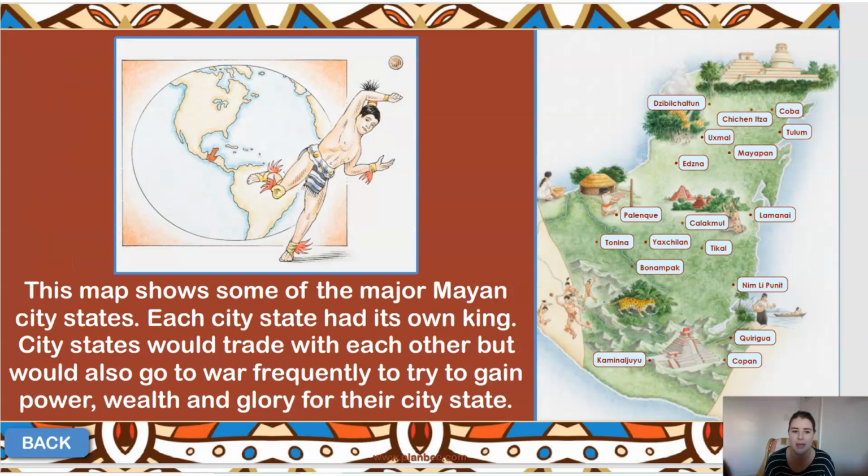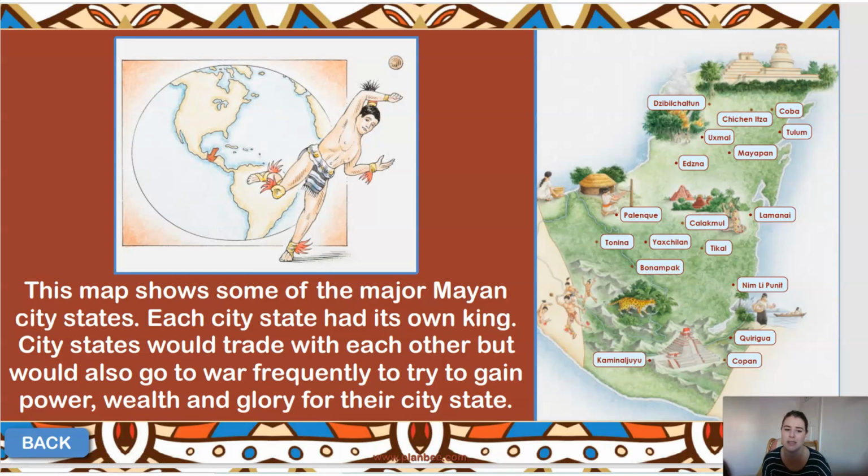So this map here shows some of the major Mayan city-states that we had. Okay, it's probably one of the famous ones that we know of is Chichen Itza. Okay, and we looked at the Copan the other day. So these are all the different types of states. Okay, and each one of these would have been ruled by a specific king. Okay, so each city has its own king.